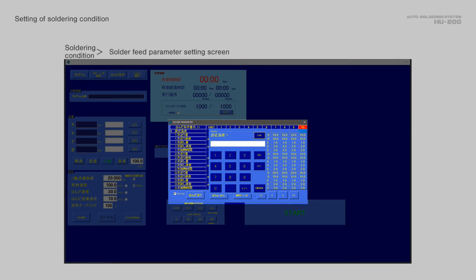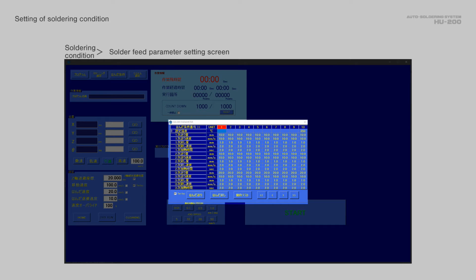For example, entering 350 allows soldering at 350. When a blank column is not entered, soldering uses the temperature displayed in the HU-200.